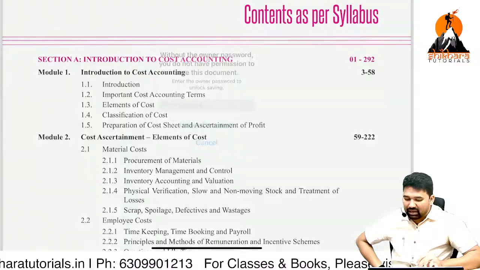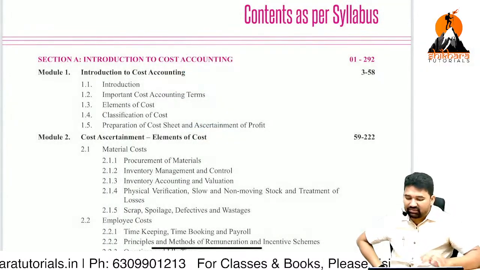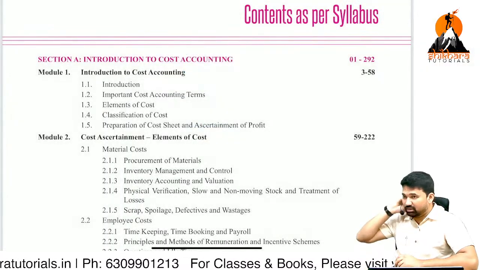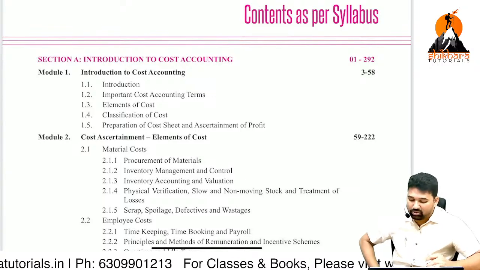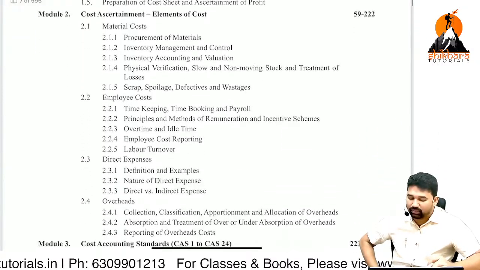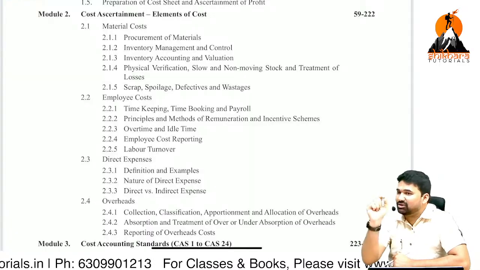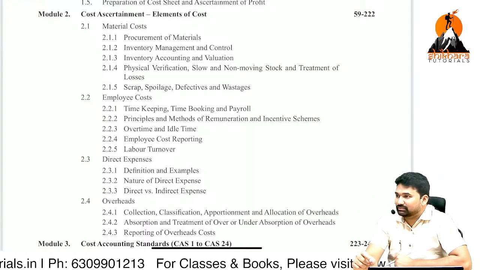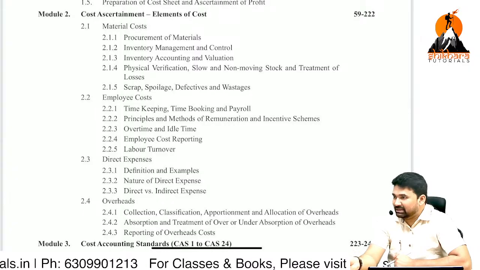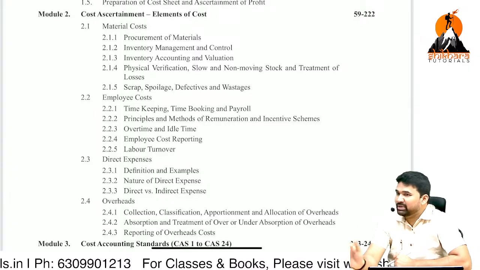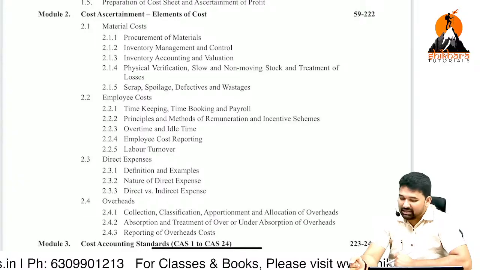And after completion of cost sheet and all, that is module 1. Module 2, what is the name of module 2? Cost ascertainment and the basics of elements of cost. I have already said it earlier. Elements of cost, how many elements are there? 4 elements. Read it out.